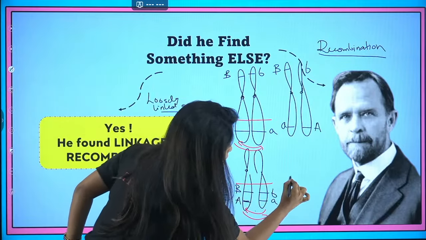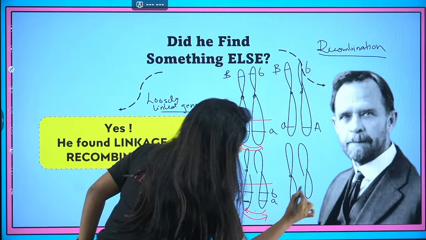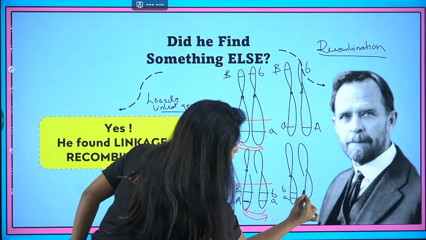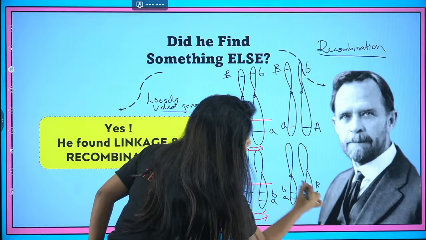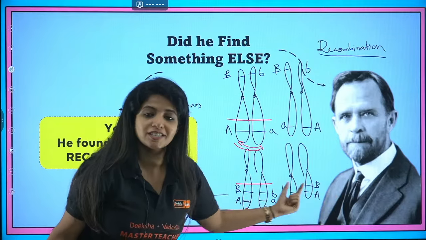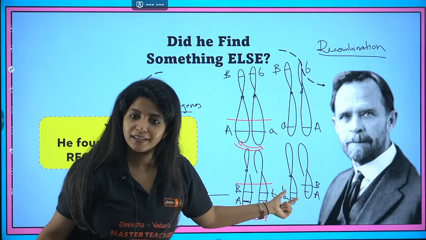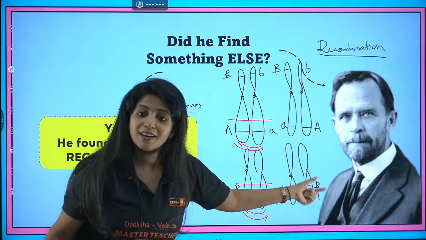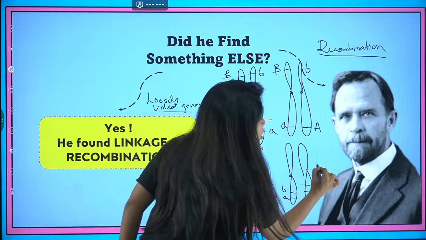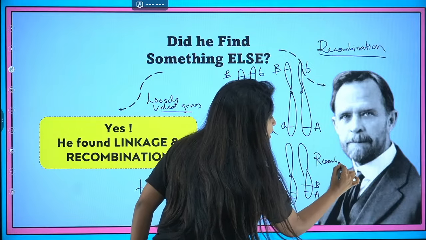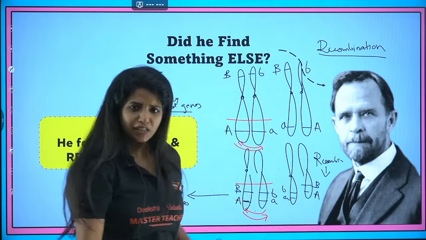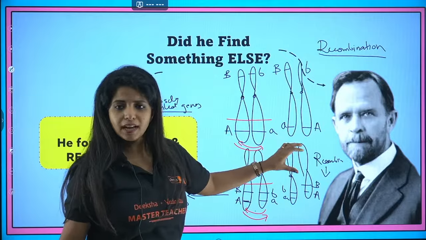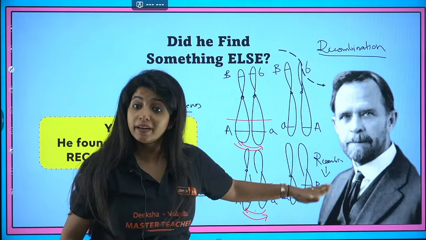What are you going to find? Small a, small b came this side, capital A, capital B went that side. Aren't these genes still together? Small a, small b is still here, capital A, capital B still there. So can I say recombination is going to happen less? It is going to happen, why? Because the upper part is different. That is why recombination is there, but it is going to be less.